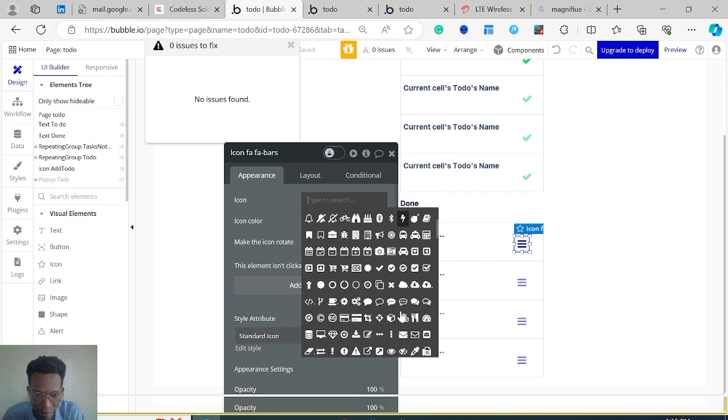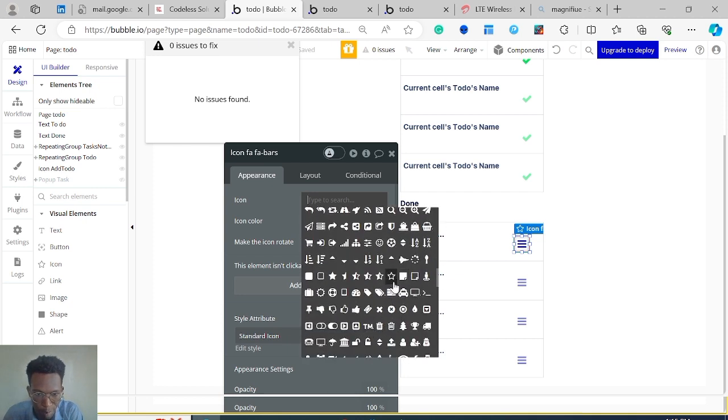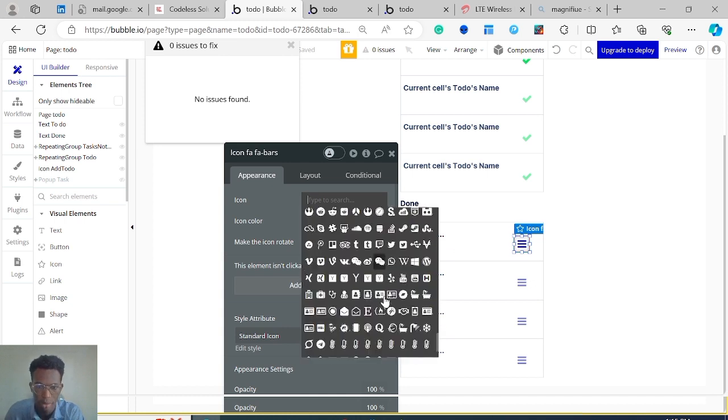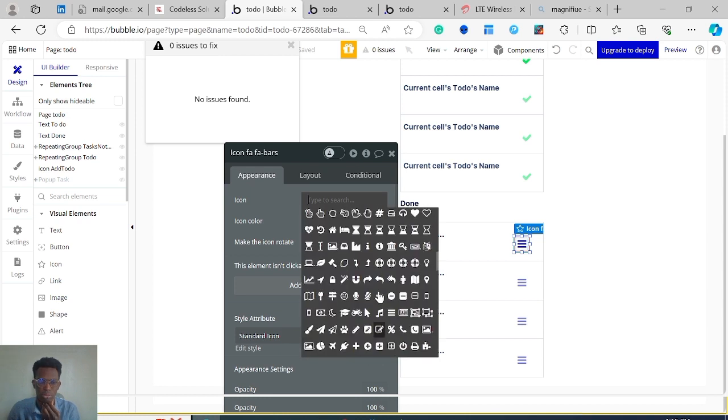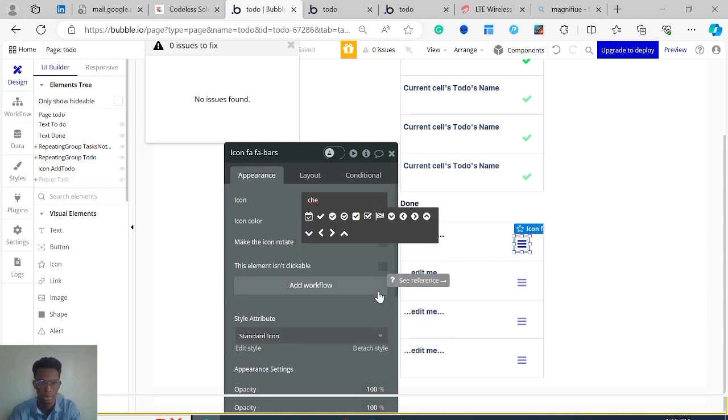Why is it really hard finding an X? Let me see. Is there any X here? There really isn't, man. Check mark.